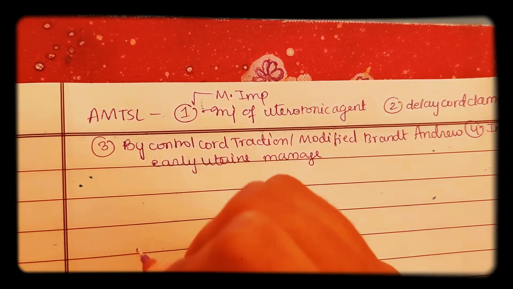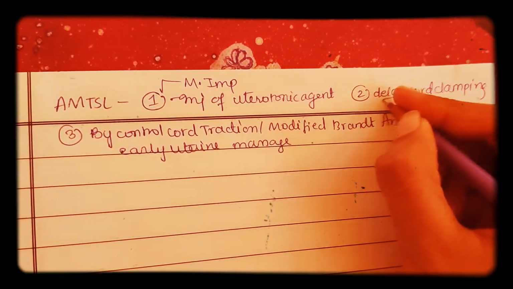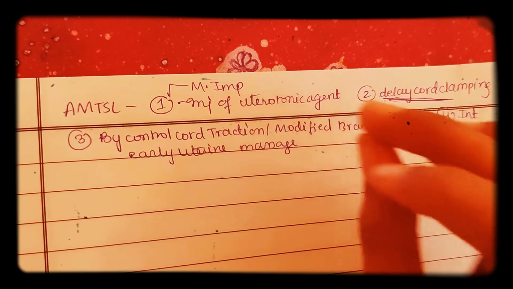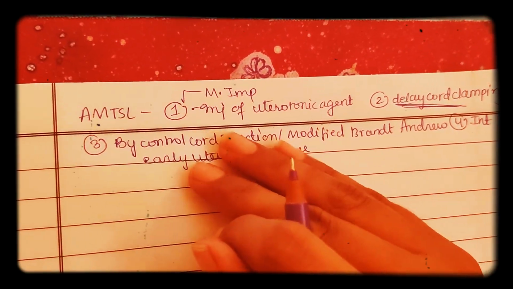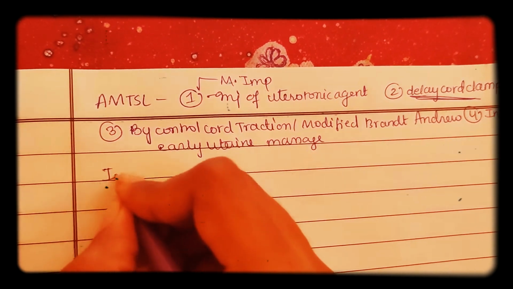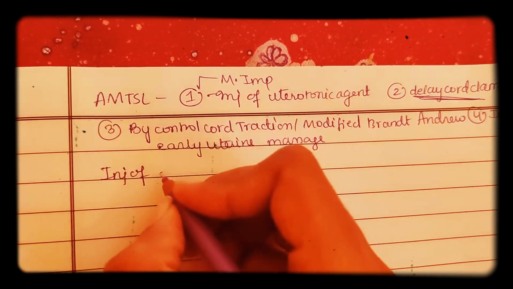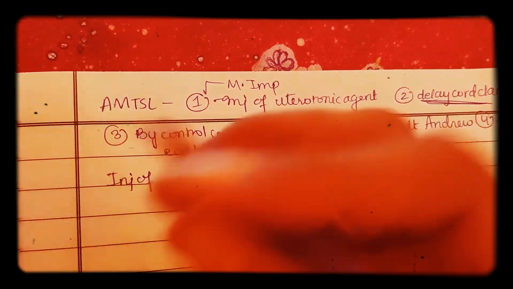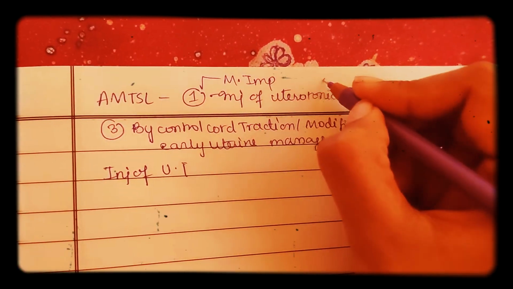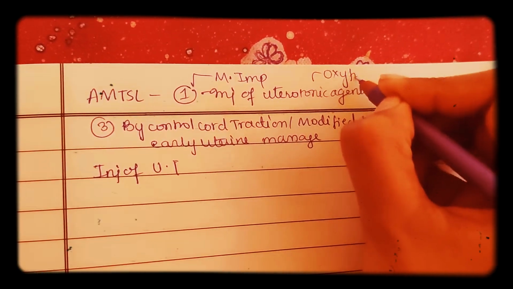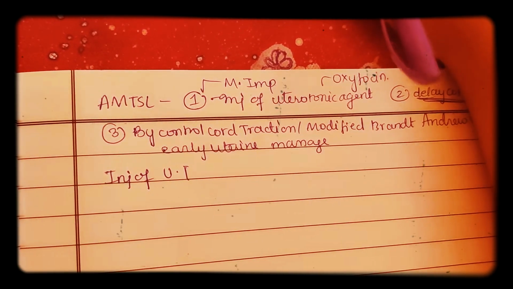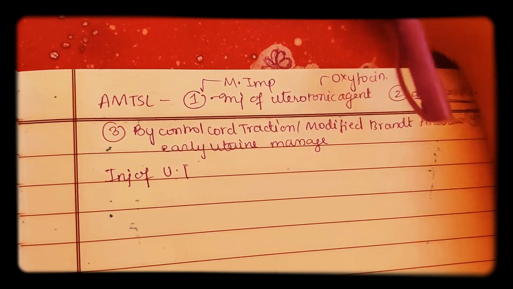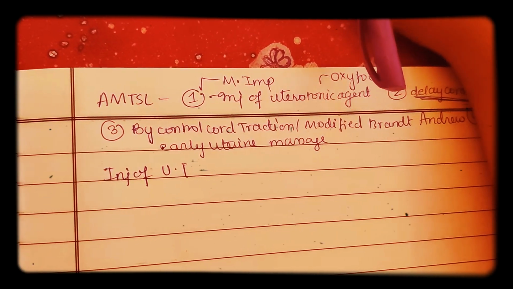And early cord clamping is never a part of AMTSL. You see, it is a delayed cord clamping. So early cord clamping is never a part of AMTSL. So this is very important. Now coming to injection of uterotonic. As we discussed, the first uterotonic agent is nothing but oxytocin. Oxytocin is recommended by WHO as a first line drug for AMTSL or prevention of PPH.